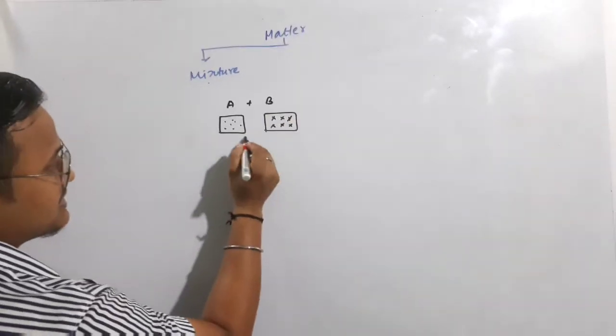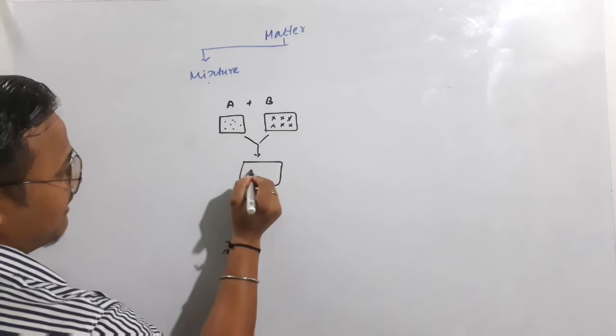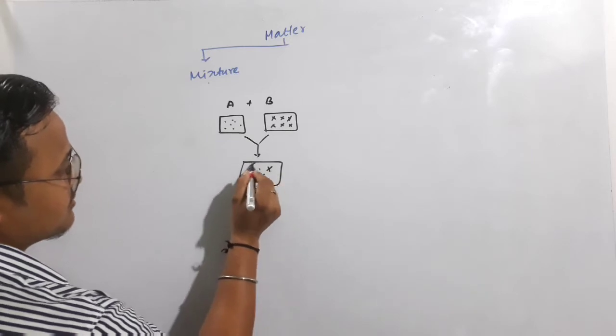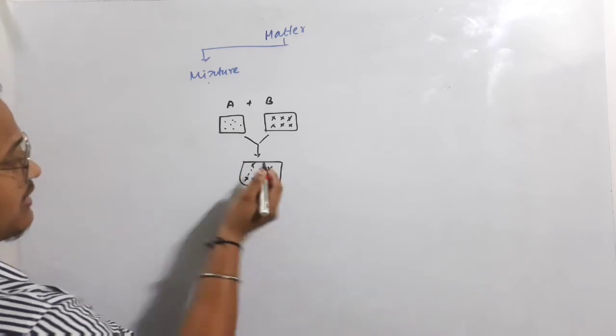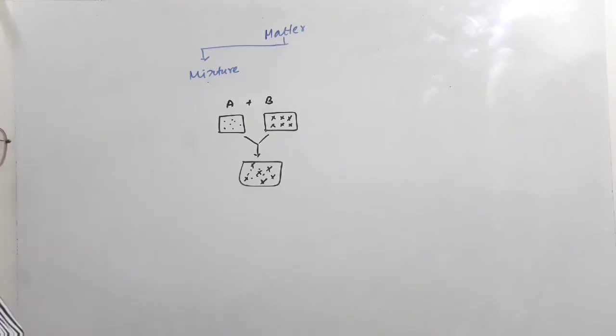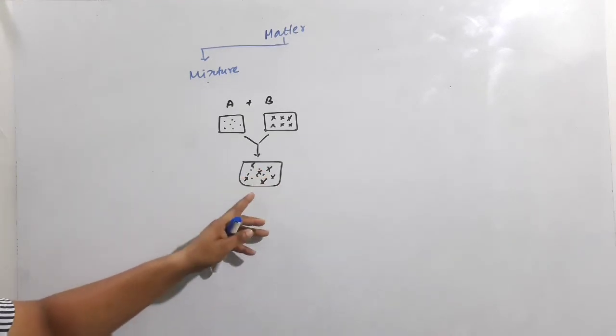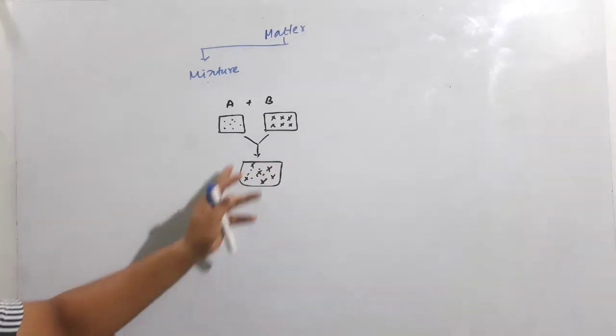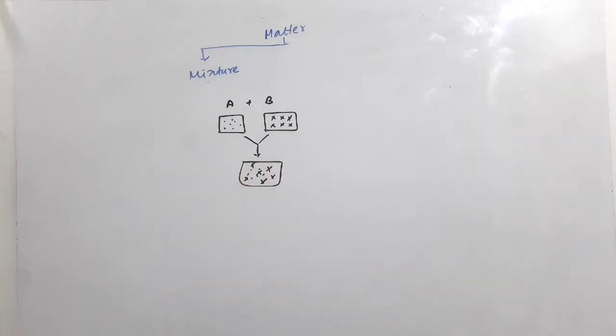When they form a mixture, what happens? We will have cross type of particles and dot type of particles also, so it is a mixture of dot and cross. That's why we talk about mixtures. Clear, students? So this is all about mixtures.